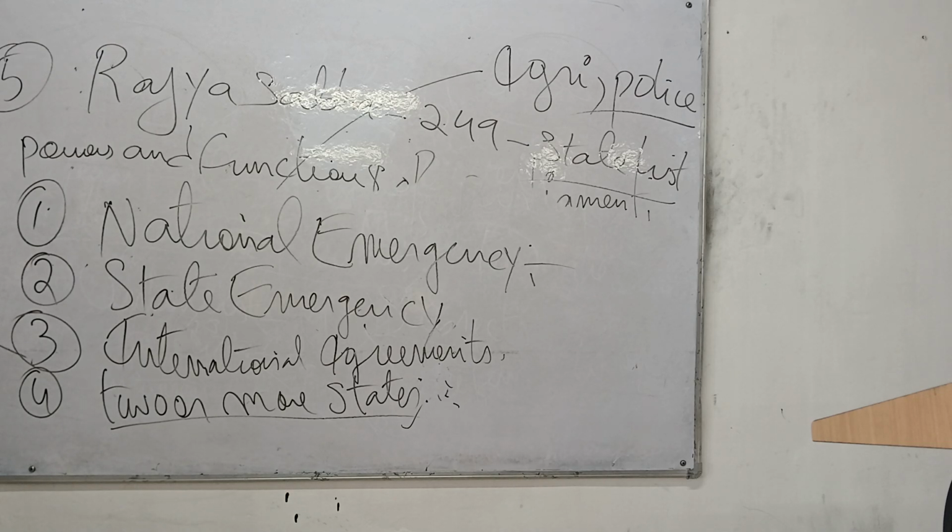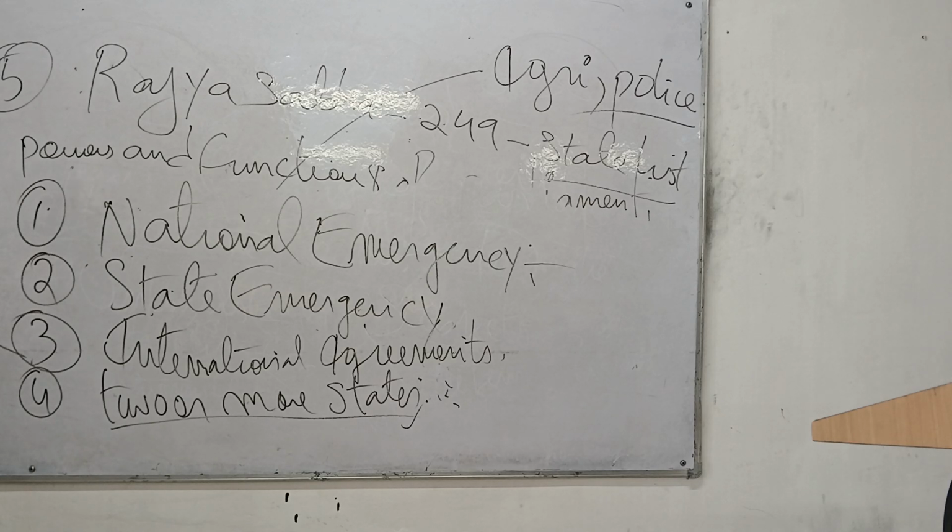Article 249 you have to remember. What is this Article 249? Special power of the Rajya Sabha to make laws in any Indian state anytime, even in normal circumstances, even now. Take the example of Nagaland. We are having normal circumstances, right? Normal conditions, we're happy. But even in these conditions, the Rajya Sabha can interfere in the state of Nagaland, or any Indian state, anytime, if they pass a resolution in the Rajya Sabha.